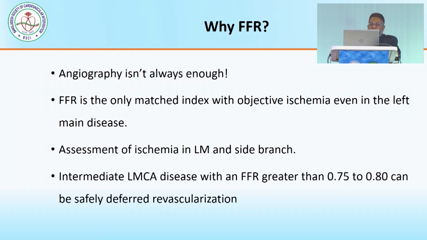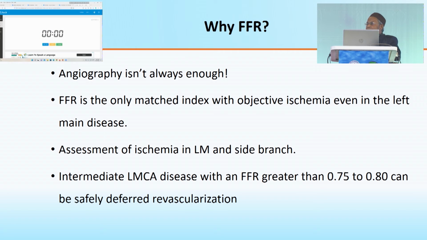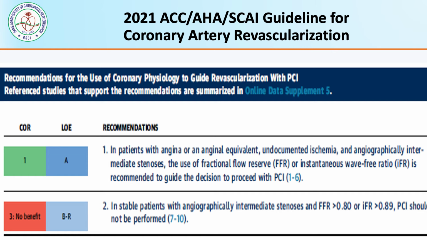And why FFR? Angiography is not always enough. FFR is the only index matched with objective ischemia, even in left main disease, and assessment of ischemia in left main and side branch. Intermediate LMCA disease with FFR greater than 0.75 to 0.80 can be safely deferred for revascularization.